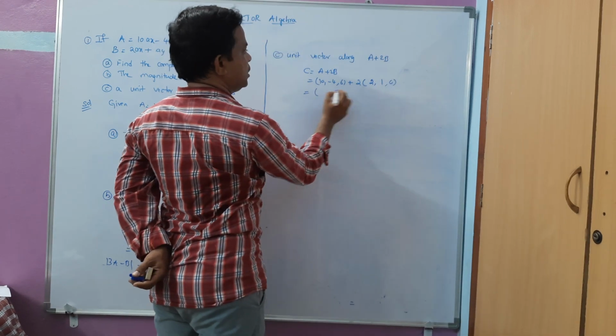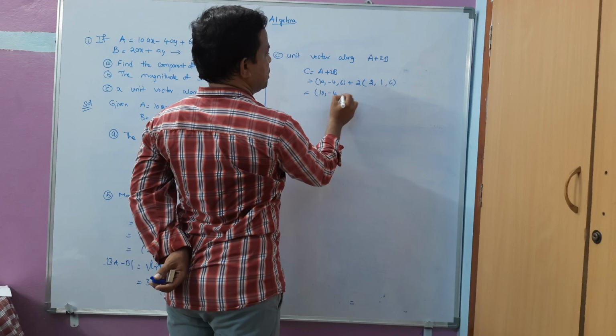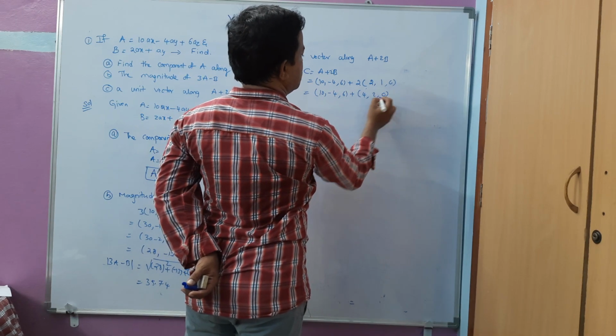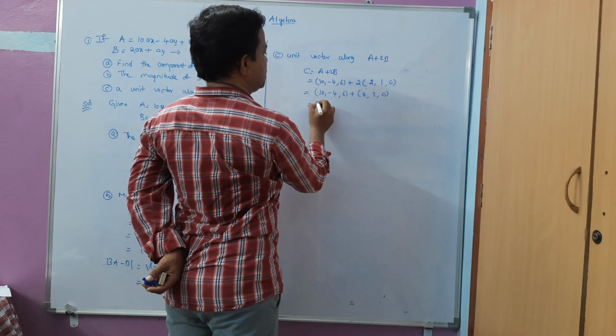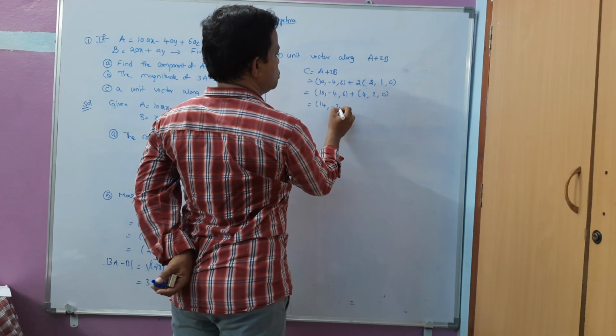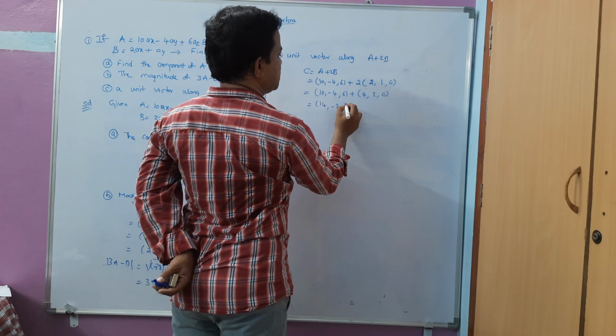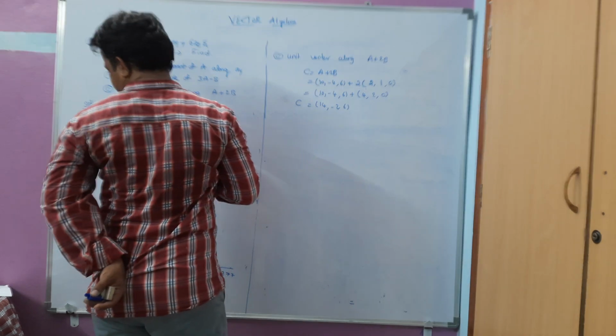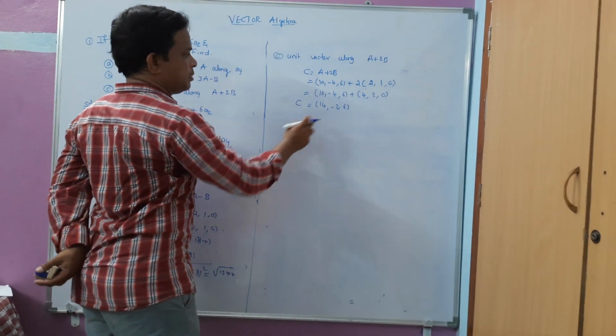So it will give 10 plus 4 is 14, minus 4 plus 2 is minus 2, 6 plus 0 is 6 only. Now I have to find the unit vector of this, that is 14, minus 2 and 6.